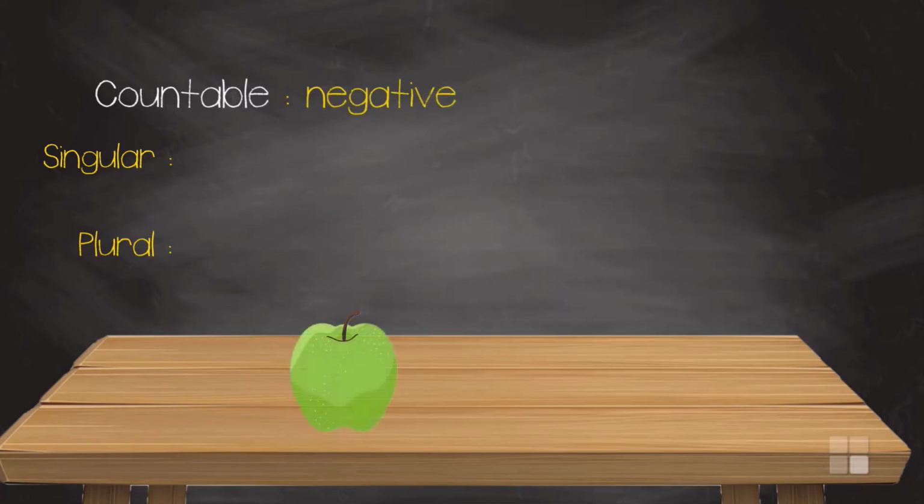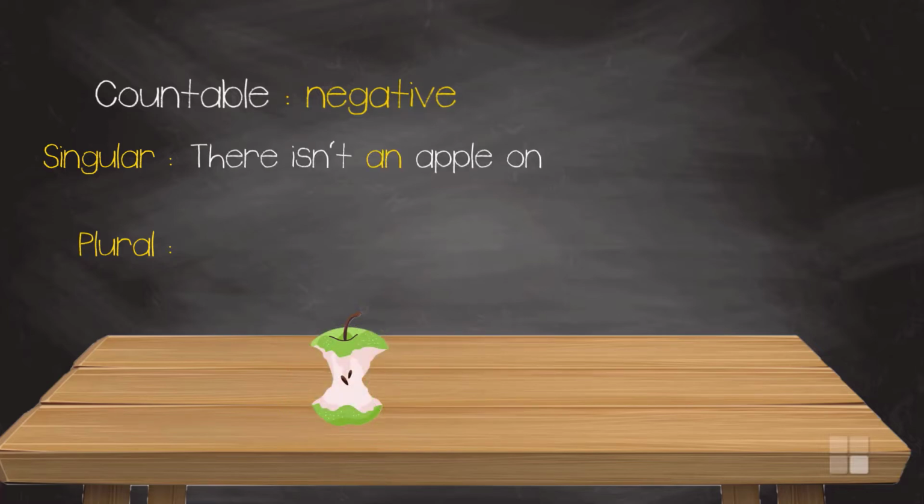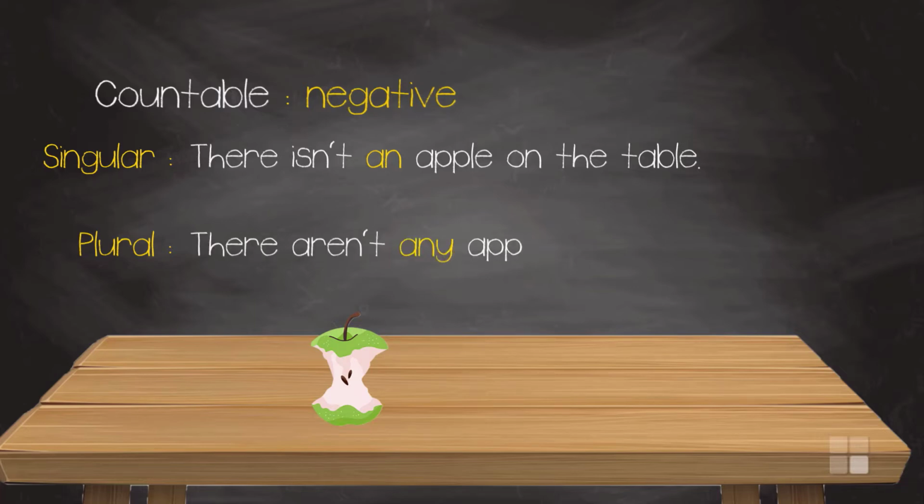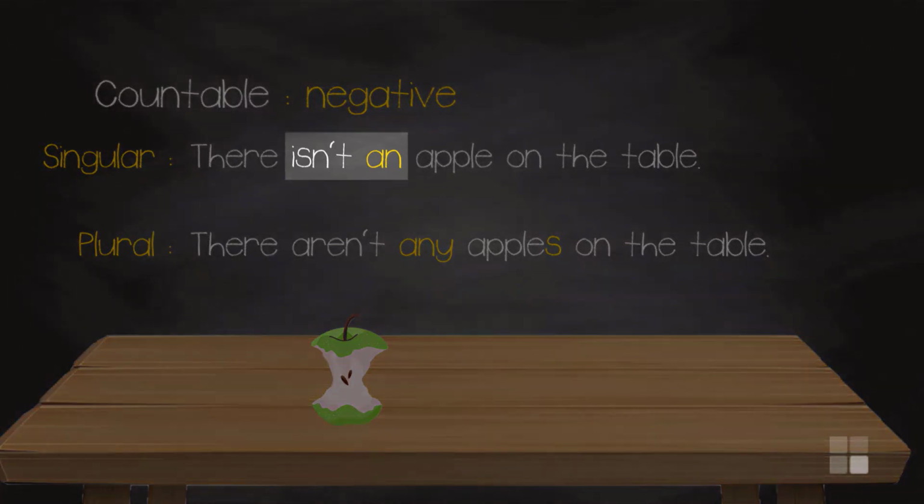For negative sentences, you can use singular nouns, there isn't an apple on the table, or plural nouns, there aren't any apples on the table. Again, we've used the verb in singular, isn't, and in plural, aren't. It's also typical to use the word any in negative sentences.